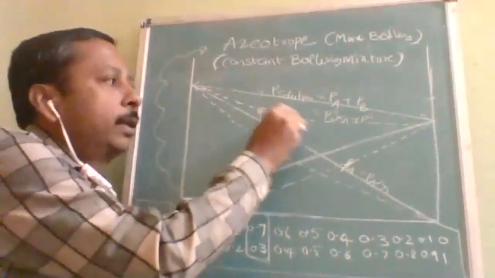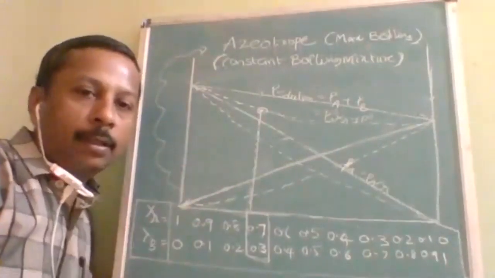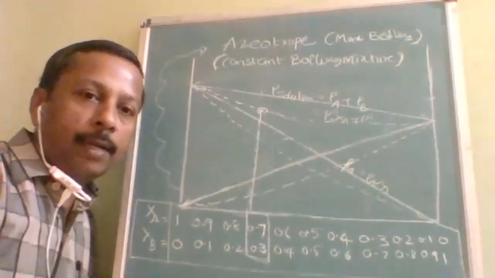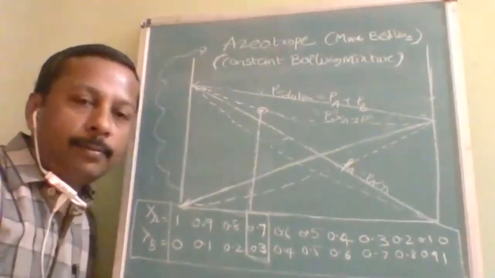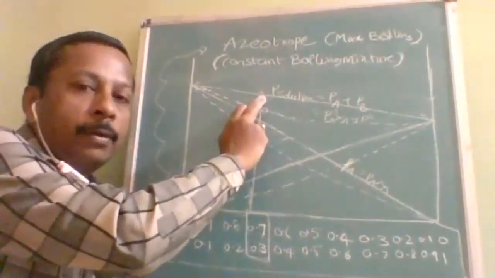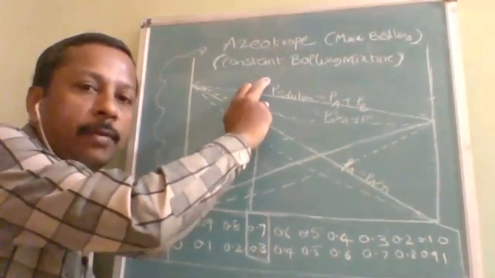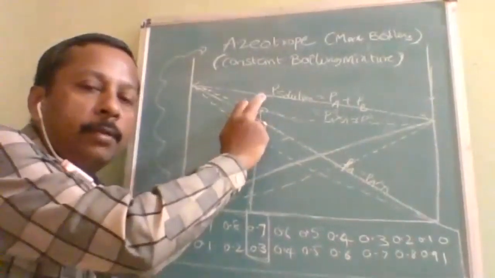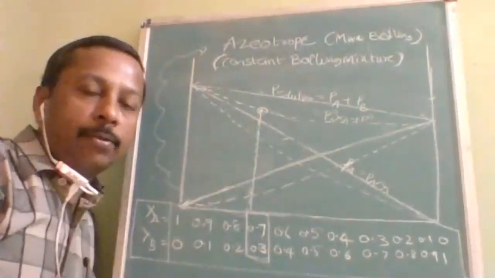Once vapor pressure is lowest, what happens? We have to heat it to reach up to 1 atmosphere. Finally, to reach the boiling point, we have to heat up to 1 atm. So suppose this was 0.5. Now in positive deviation it will be 0.7, so we just have to push up to 1 atm. That is, only 0.3 atm is required. But it is 1, now it is 0.3. So we have to heat up to 0.7 to reach 1 atm.